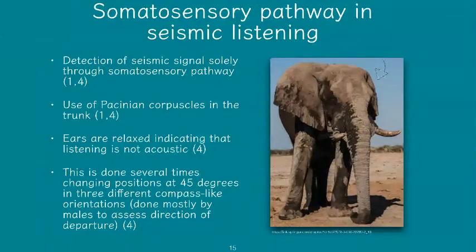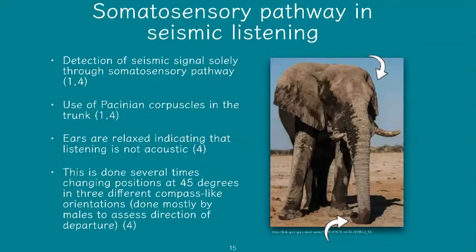In this photo, we can see that the ears of the elephant are relaxed, which suggests that the listening mechanism he or she is using is not acoustic. So they're not listening through the airwaves. He's using his trunk that's pressed into the ground to detect those vibrational and seismic cues. The Pacinian corpuscles in the trunk allow the elephant to process these vibrational cues and send them up into the somatosensory and auditory cortex.